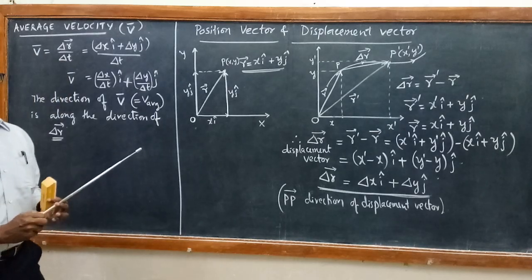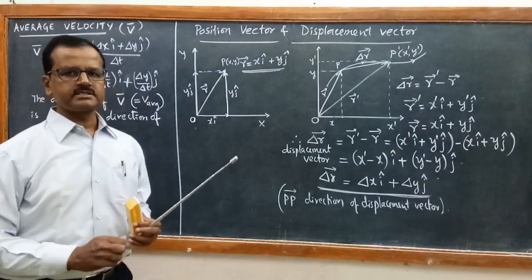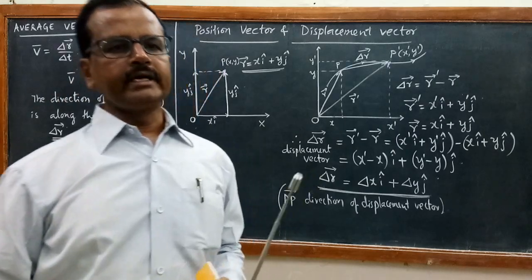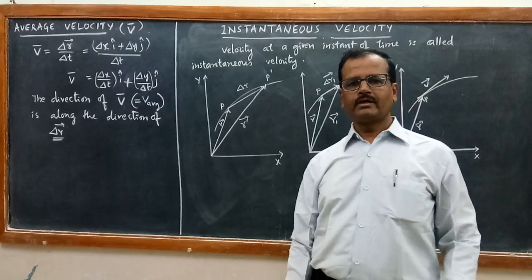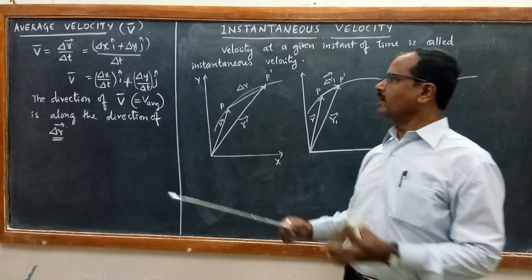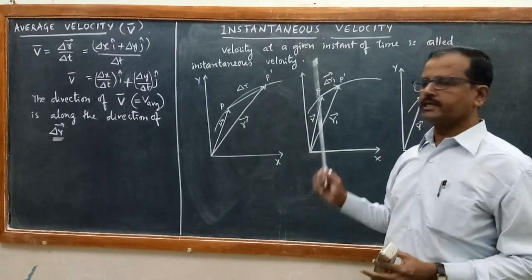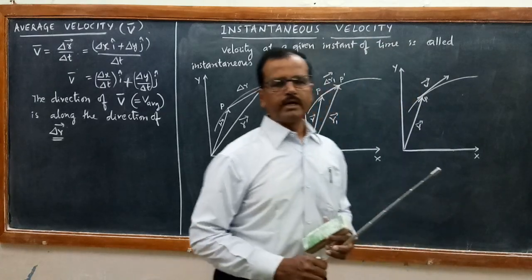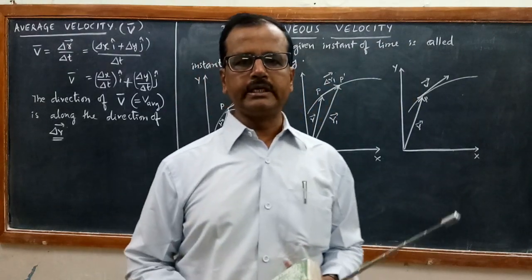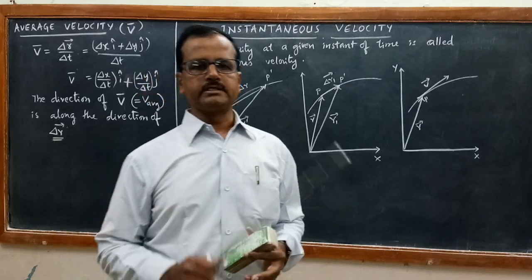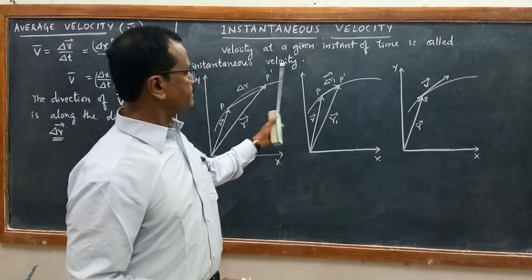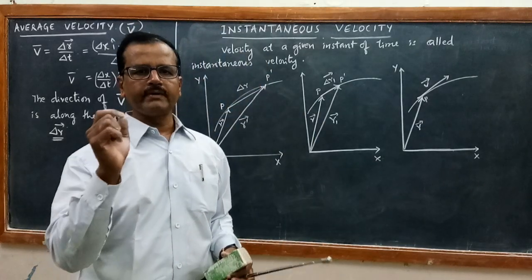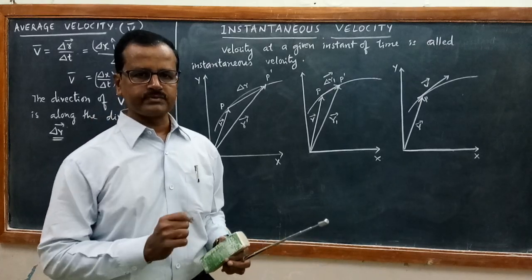Next we are going to define what is instantaneous velocity. Now after studying average velocity, we are going to study instantaneous velocity. In one dimension motion we have already defined instantaneous velocity as the velocity at a given instant of time. Velocity at a given instant of time is called instantaneous velocity.